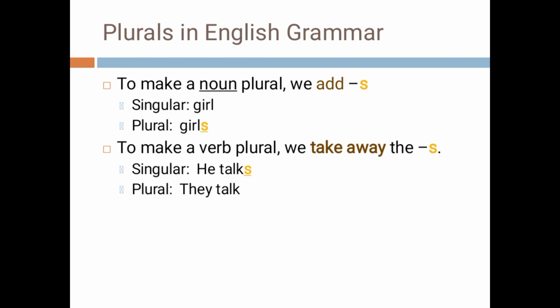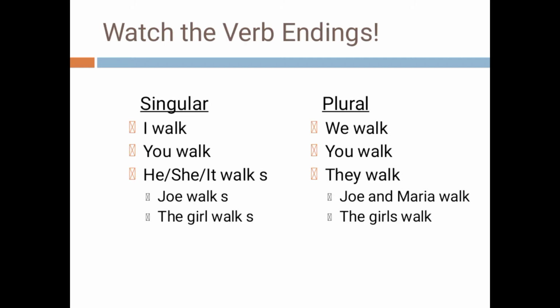Now plural in English grammar, as I explained to you, to make a noun plural we add s or es. Like a singular, a girl becomes girls or boy becomes boys. But to make a verb plural we take away the s. Like he talks. So here talks is singular. When you say they talk, here talk is plural because they is also plural.